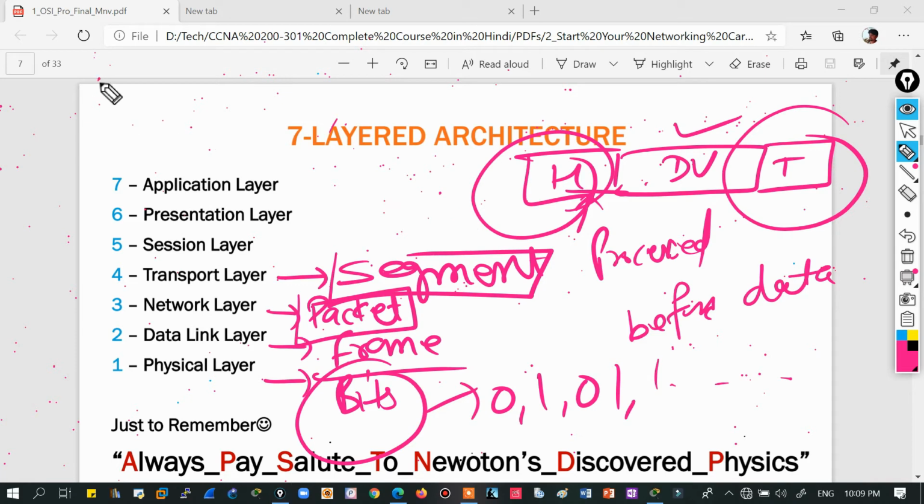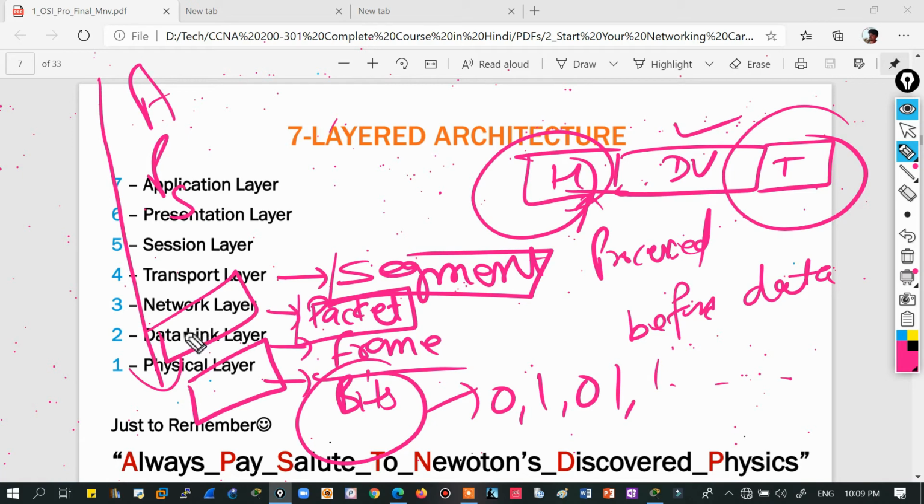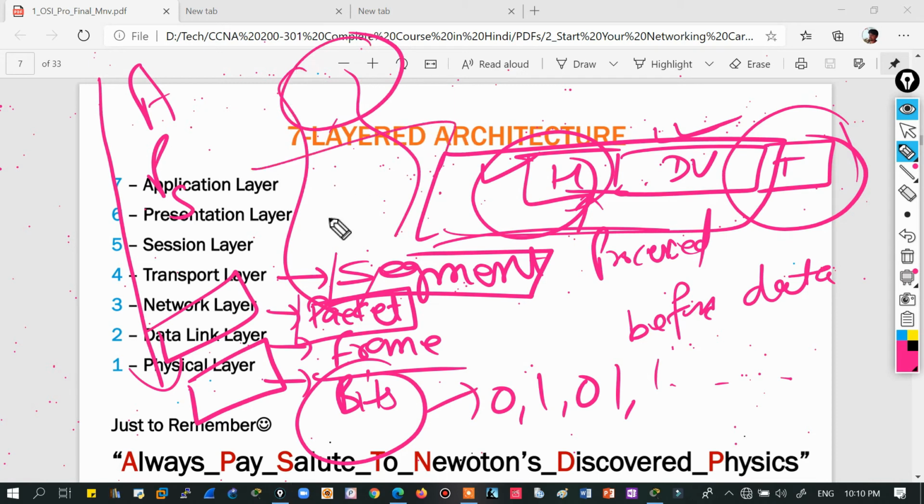So this is the header. Then the data is processed, and then the trailer is processed. Before sending the data to the link, we need to check whether there is some error. I have added the header and the data unit. Now I need to check whether it is okay or whether there is some error, so that I can correct that error before the actual sending. So the trailer is processed after the data, and the header before. It is like the human body: the head comes first, then the middle part, and then the footer, or trailer, which are synonyms.